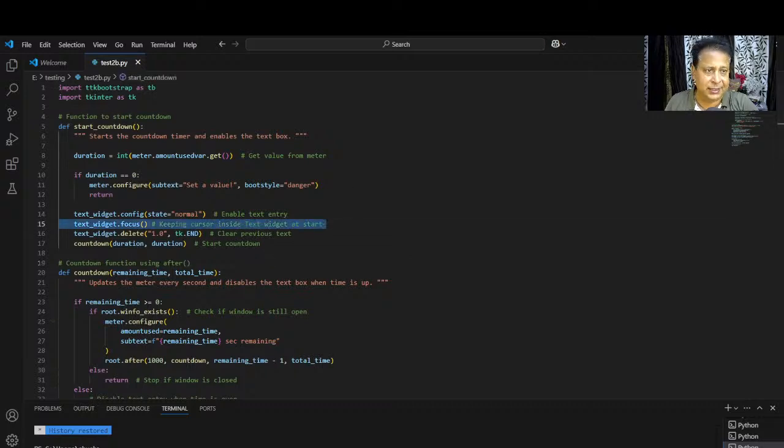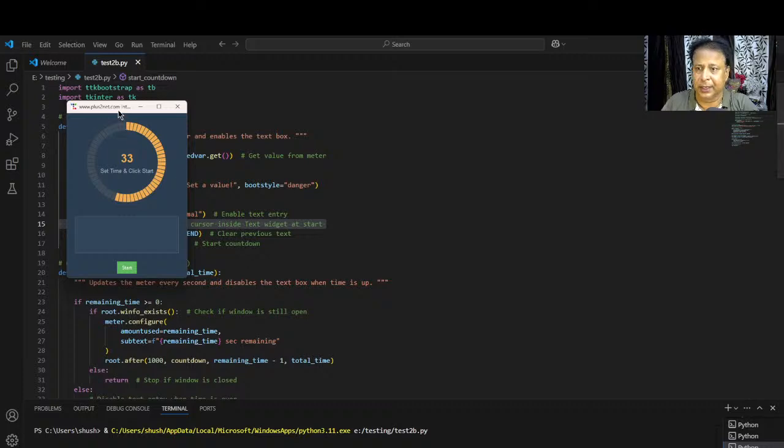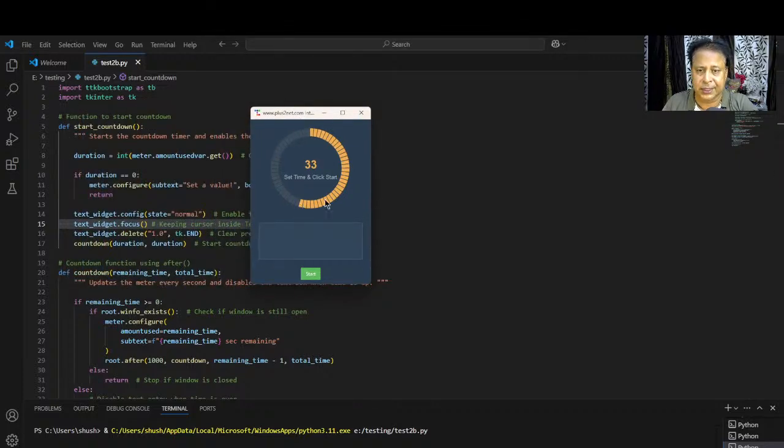Now let's run this and see how it will be. I am just opening this one. Here it is. Now I will set the counter to a lower value so you can easily see that. Now if I click the start button, automatically the cursor will be here. You can see the cursor is there. So I can just type anything, if you want this facility to be given. Now it is disabled. I can't type because time is over.